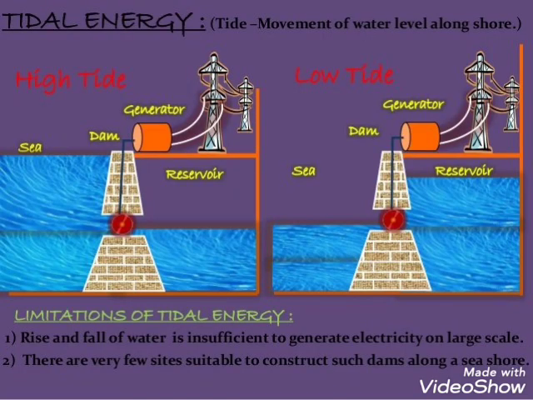Next is tidal energy, that is tides. We know waves. When we have some water body, then we have tides. Tidal energy is the movement of water level along the sea shore. The movement of water along the sea shore is called tidal energy. High tide and low tide, these different types of tidal energy are used by human beings nowadays.